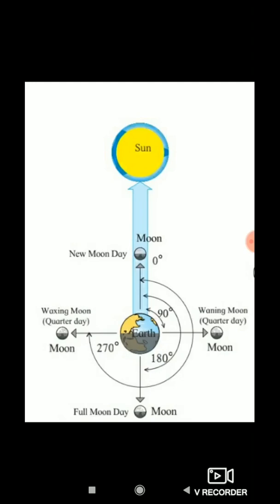Hence in the sky it appears semicircular in shape. You can see the picture. Here they mention that the sun, moon and the earth are at 90 degrees, that is a right angle. So hence in the sky it appears semicircular in shape.